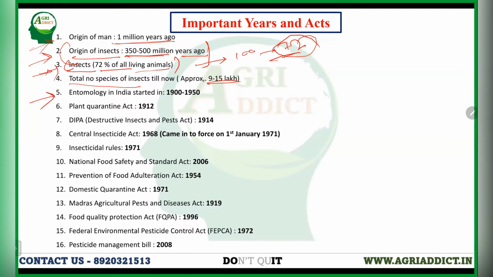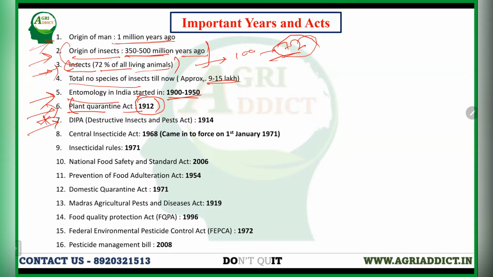In India, mainly in 1900 to 1950, when the British ruled India, entomology started in India. The Plant Quarantine Act is an important act. It was enacted in 1912. This Quarantine Act was mainly enacted to check the introduction of different foreign insects in India. So it was important.